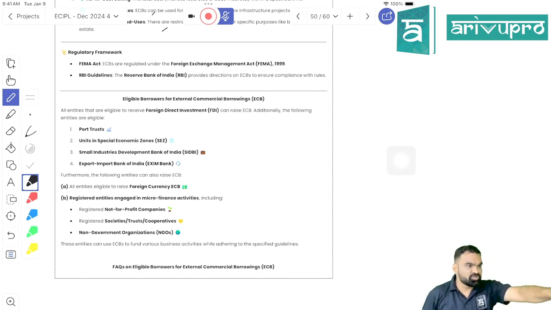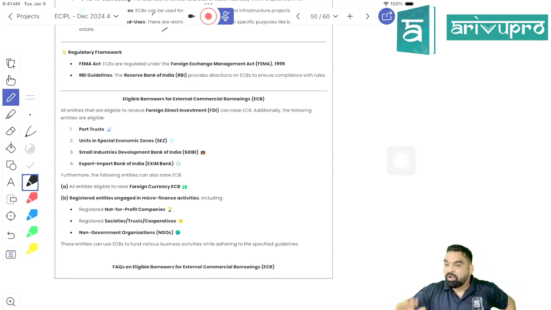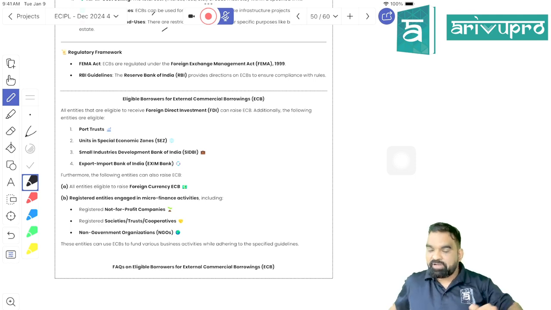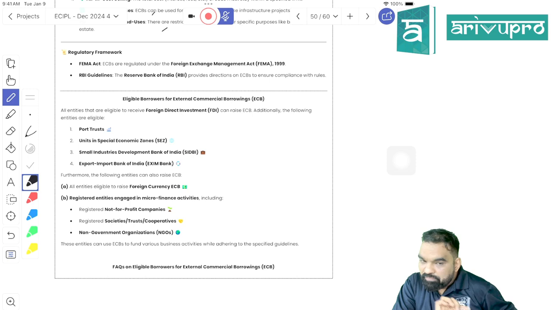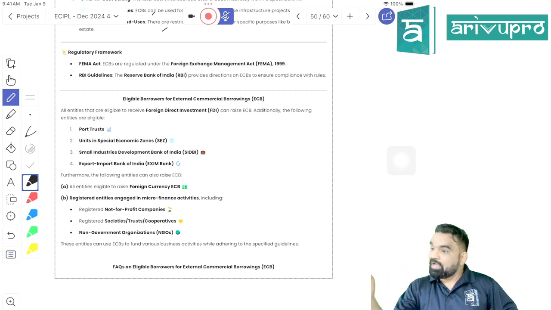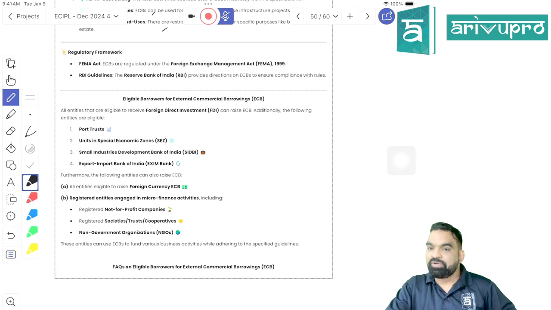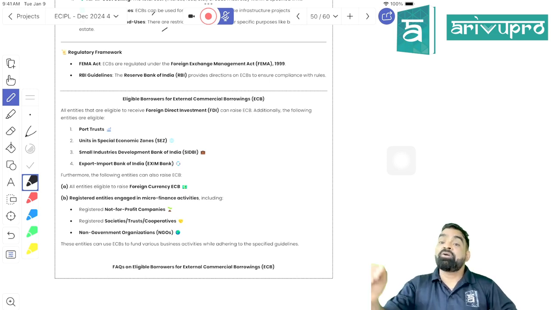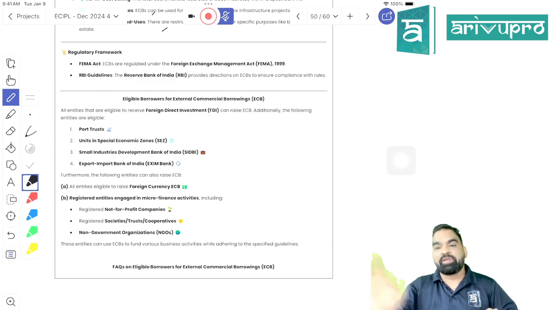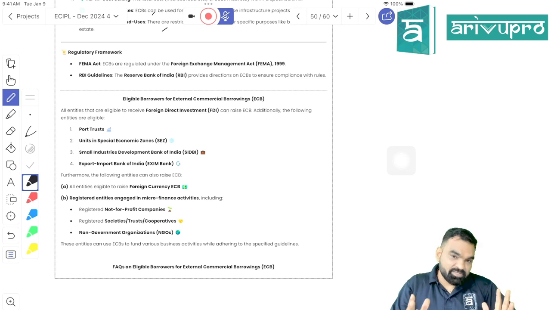The last point, Shreya, when it comes to recognized lender: you can take a loan from a foreign branch of an Indian bank in foreign exchange. But if they do not have that much fund to give you, they can act as an arranger of loan, or they can act as an underwriter of public issue of debentures. Right, students? Done.